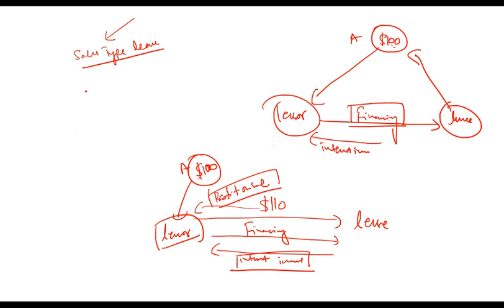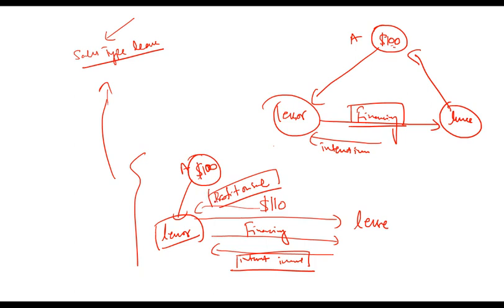This is known as sales type lease. Sales type lease is the one in which lessor is actually getting two sources of income. One by selling the product and other by financing the product. So obviously when you are into sales type lease, you are selling something.